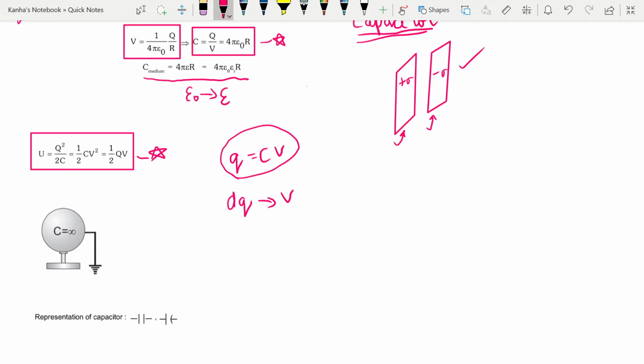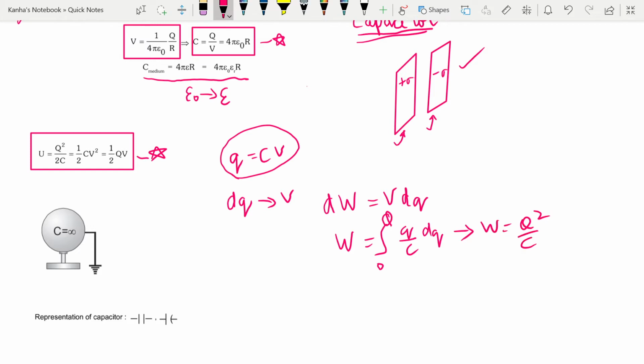So when you try to find the work done as V dQ, using the integral from 0 to the last charge capital Q, you find that the work done is nothing but Q square by 2C. So it's basically the work done in adding extra charge to your capacitor, which is presented here.